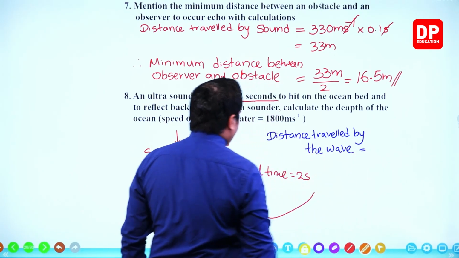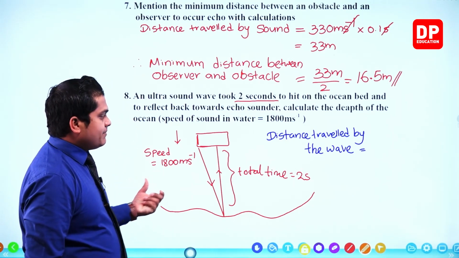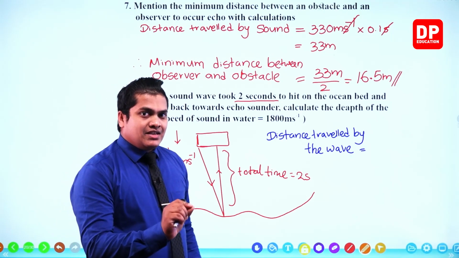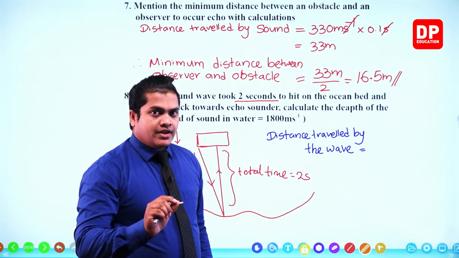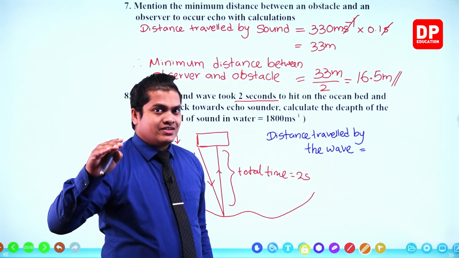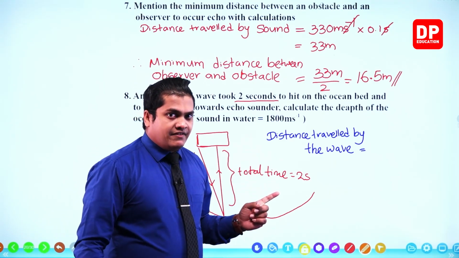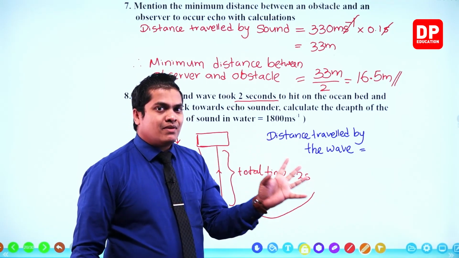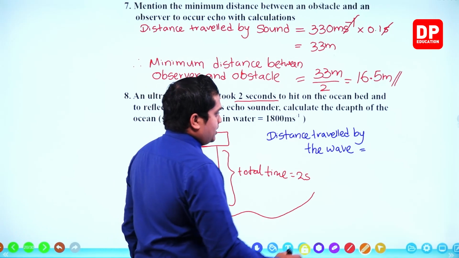It is equal to speed multiplication the time taken, because you know that speed is equal to distance over time taken. When you multiply both sides by time, time to time is getting cancelled at the right hand side and the left hand side is speed multiplication time. So distance is equal to speed multiplication the time, right?